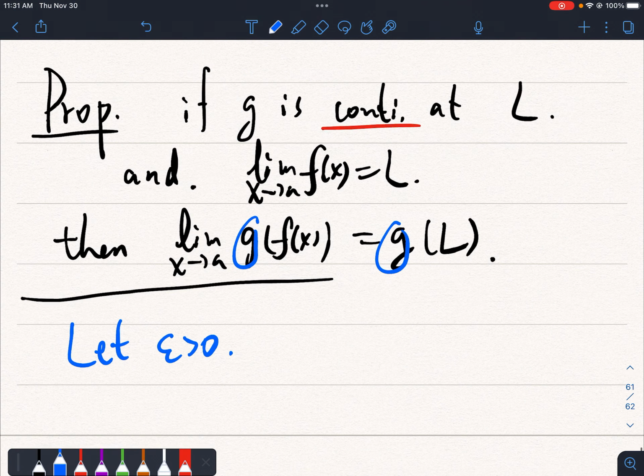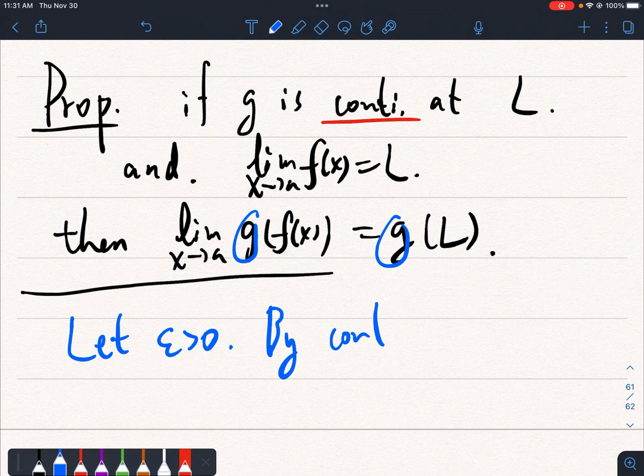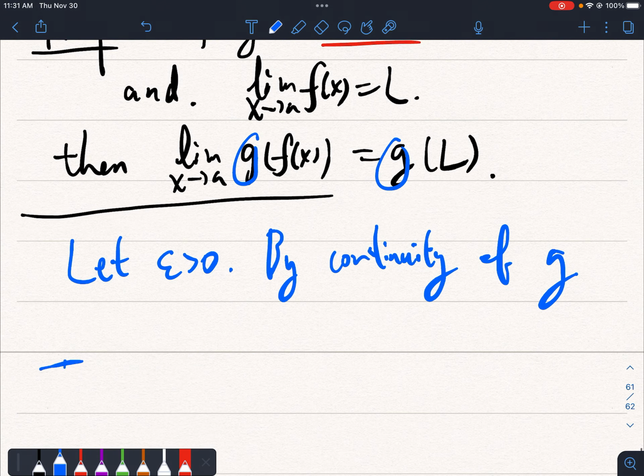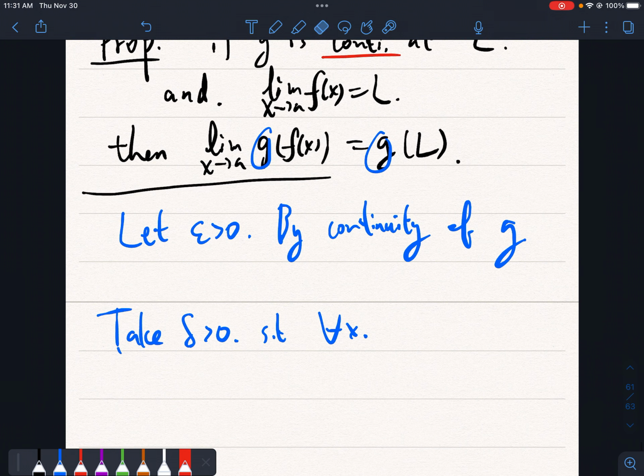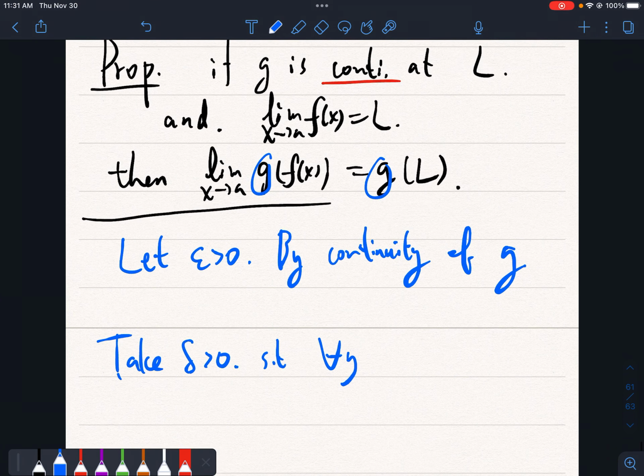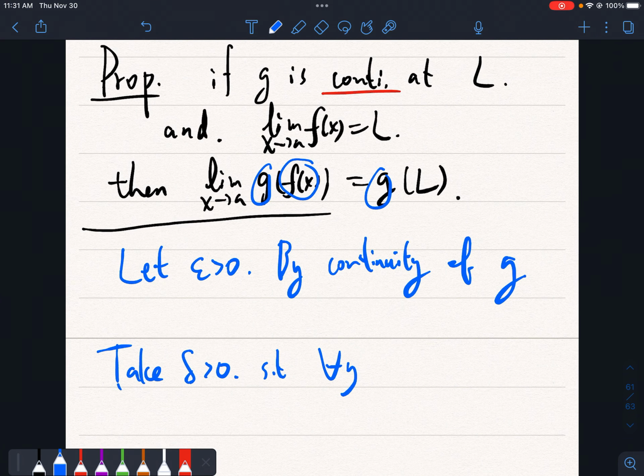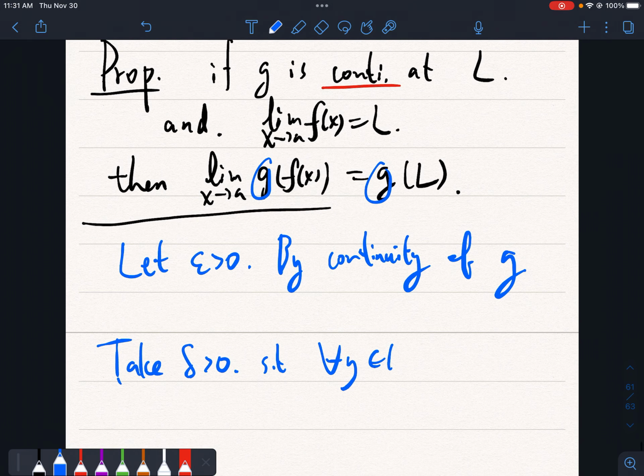Okay, so because this is g of something, we'll first use the continuity of g. So by continuity of g, we can find some delta bigger than 0 such that for all y, because this will be in the place of f of x, which we will call y, but it's the same because it's just any real number.